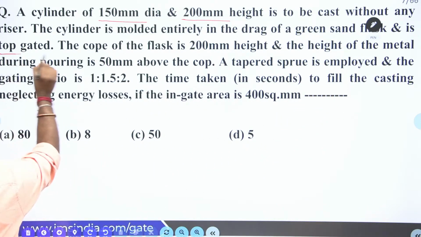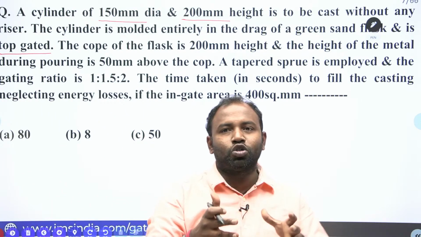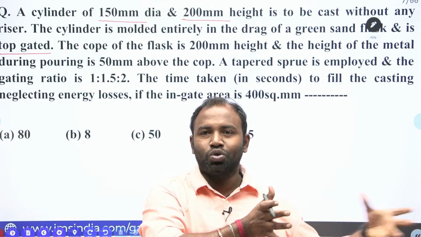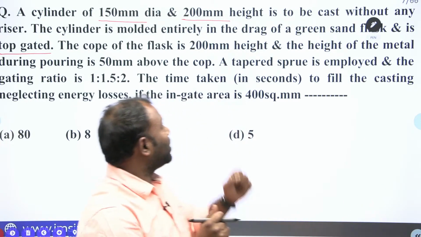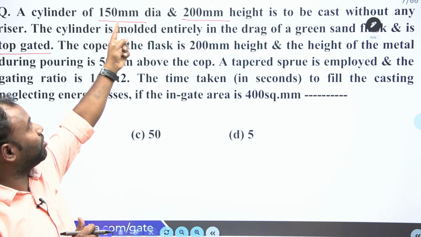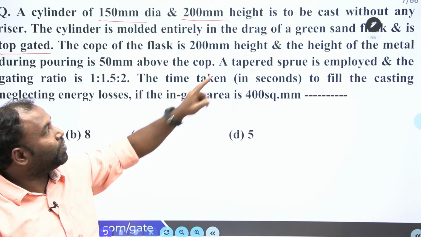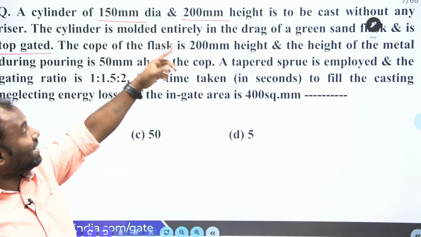Do remember, guys. Based on the data you are supposed to build your diagram, so that it will be very easy to solve the question. The casting shape is cylindrical, with a diameter of 150 mm and height of 200 mm, cast without any riser, and molded entirely in the drag.